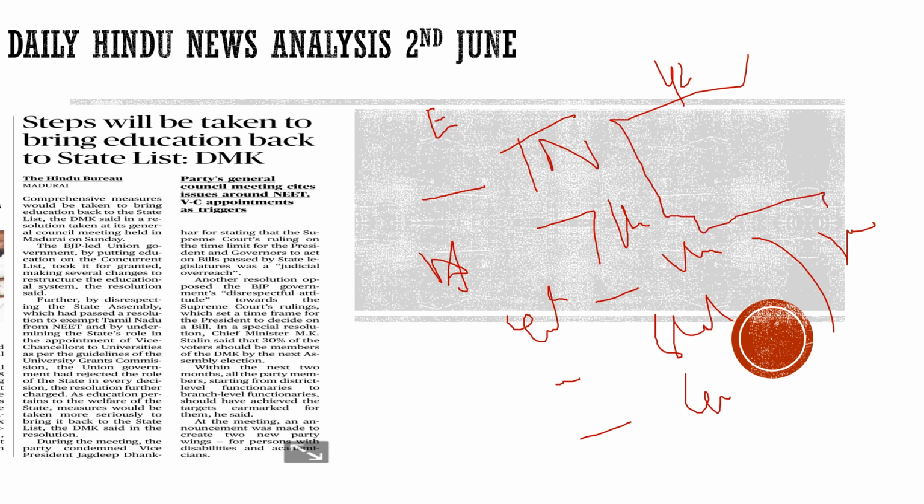According to the Tamil Nadu government, let's jump back to the current situation. According to the people in Tamil Nadu, on a broader perspective, education is something which is going to impact the state mostly, and it should be under the state list, and it is the state who should make laws with respect to that. But as we know, after the 42nd Constitutional Amendment Act, education was put in the concurrent list, and often the center would make laws with respect to education, and the states have to abide by them.